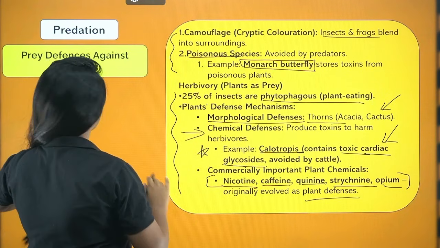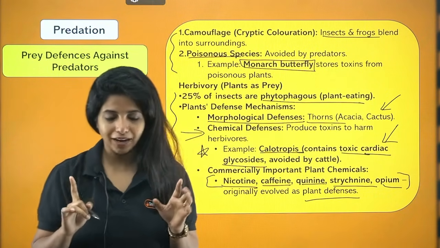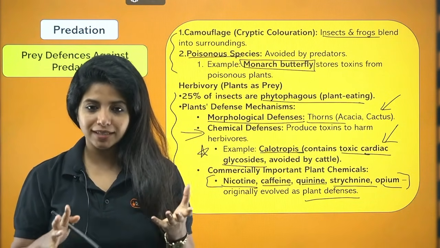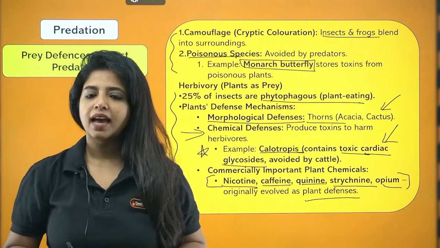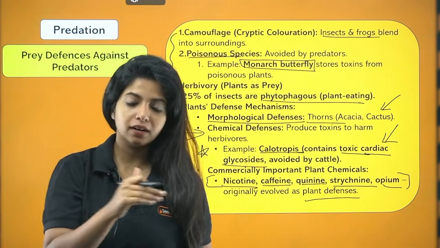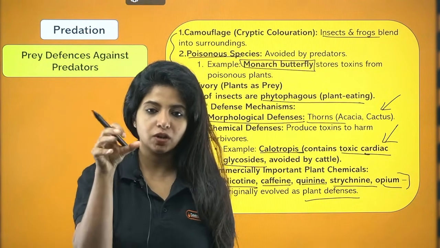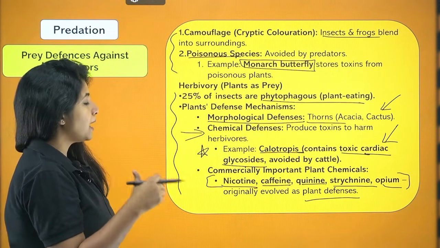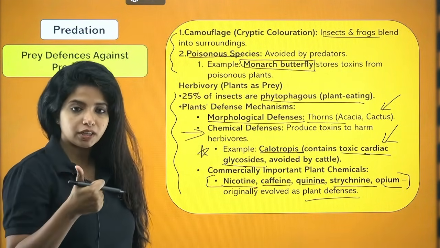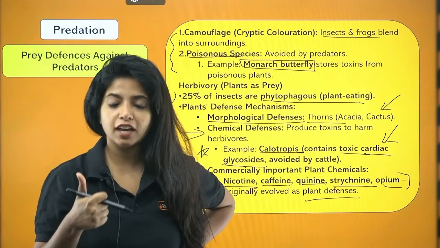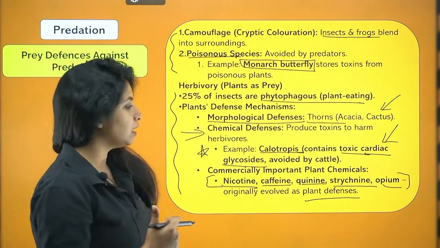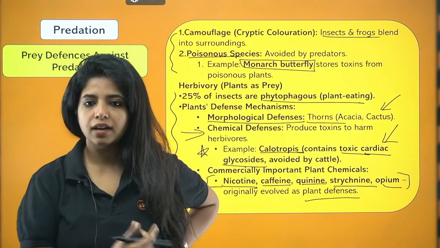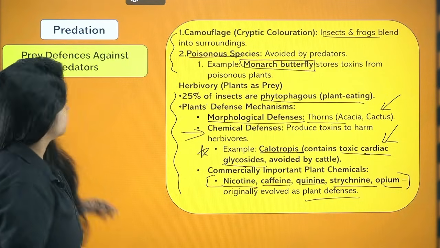Okay, so this is done. Prey defenses, I hope it's clear. In the case of animals, camouflaging is shown in insects and frogs. Second one is production of toxic substances in the case of monarch butterfly. And where do they get the toxins from? In their developmental stage, they feed on some toxic plants, store their toxins and keep them ready. Now the next thing is plant defense mechanisms. In plants, we have morphological defense, for example, thorns found in acacia as well as cactus. Then we have chemical defenses, for example, what you see in calotropis. They contain toxic cardiac glycosides.